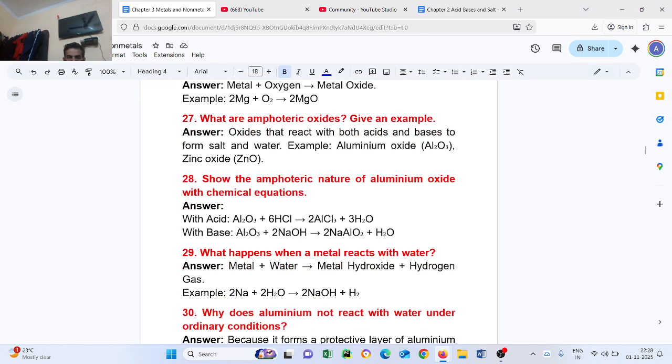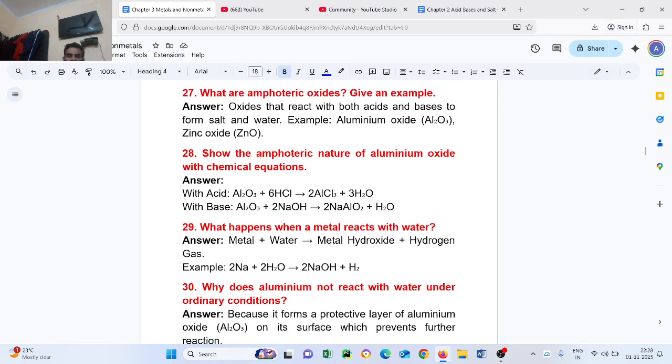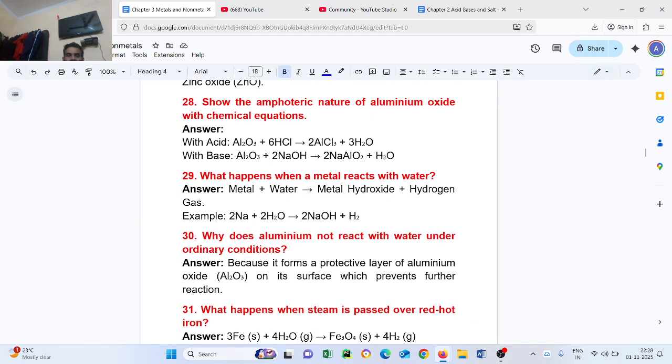Question number 29. What happens when metals react with water? Metal plus water gives metal hydroxide plus hydrogen gas. Example: 2Na plus 2H2O gives 2NaOH plus H2. Question number 30. Why does aluminum not react with water under ordinary conditions?